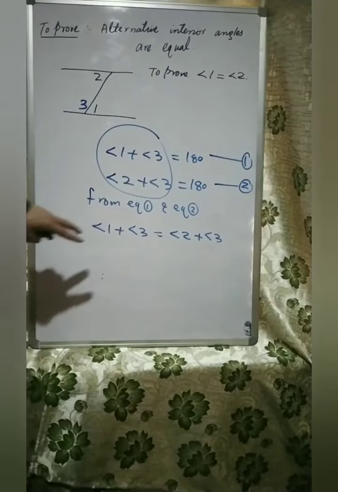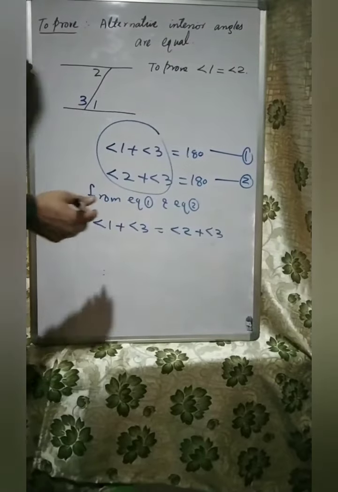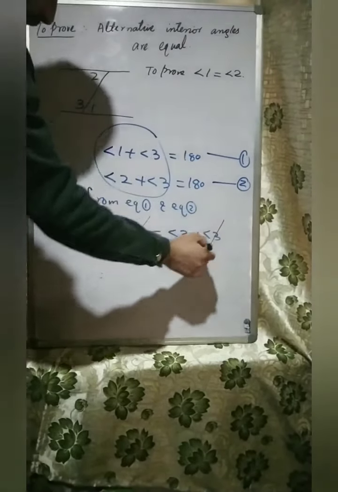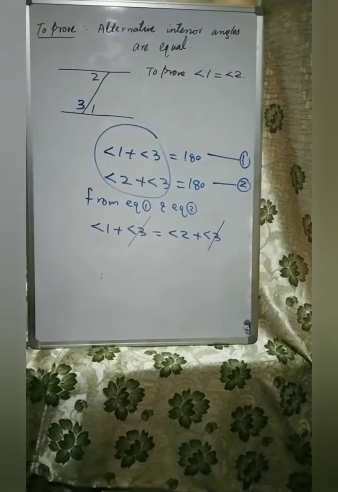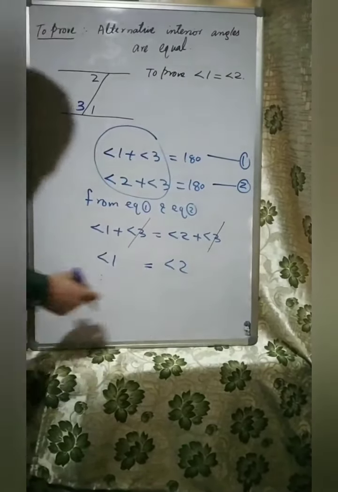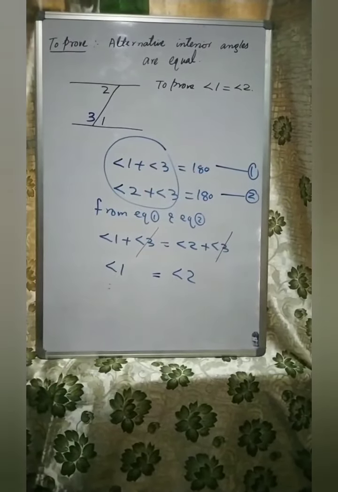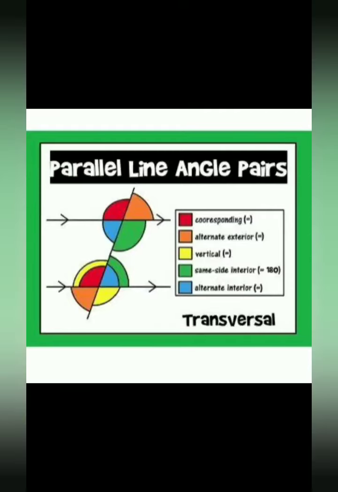Looking at this equation, we have angle 3 on both sides with the same sign, so they will cancel each other out. So we get angle 1 equal to angle 2. That is our alternative angles. So we have proved alternative interior angles are equal.